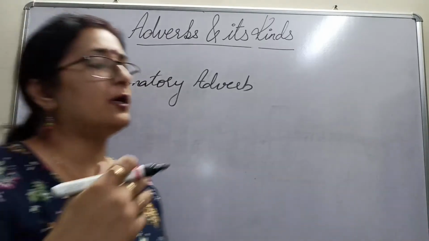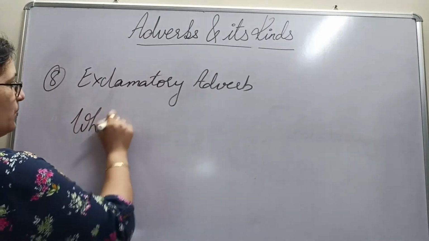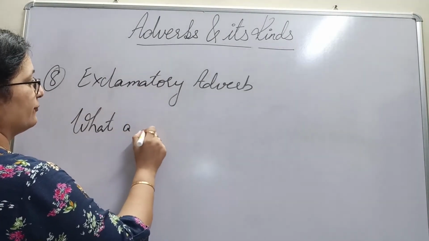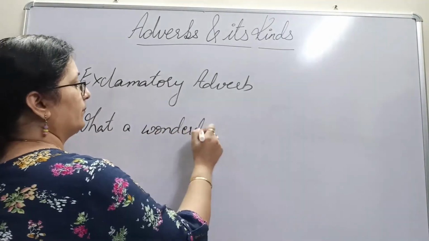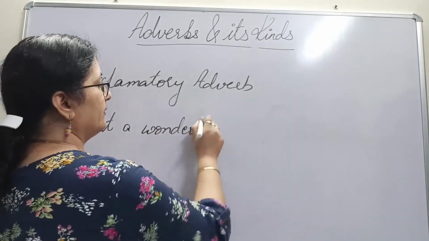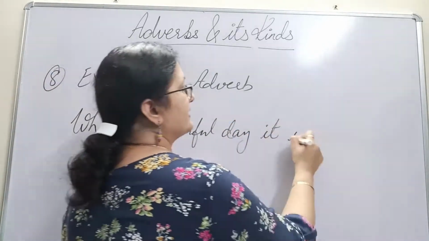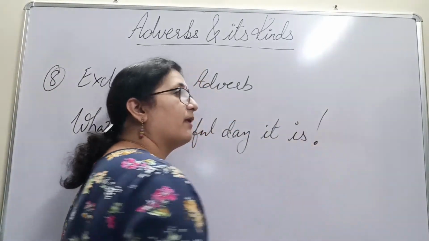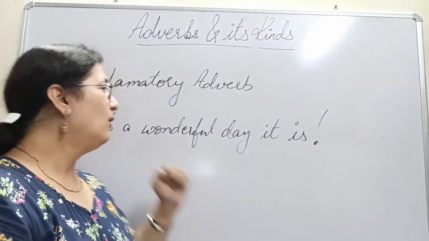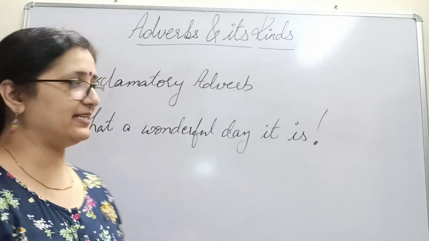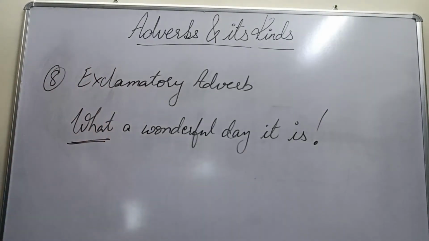What a wonderful day it is! With an exclamation mark. It's an exclamatory sentence, so an exclamation mark. What a wonderful day it is. So this is your exclamatory adverb.